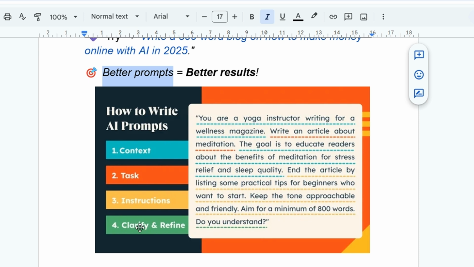The final part, they clarify and refine. Do you understand? You can ask AI questions. So if it understands the prompt and everything that you have in here, it's going to say, yes, I understand. Then it's going to generate the blog or the task that you want it to do for you.